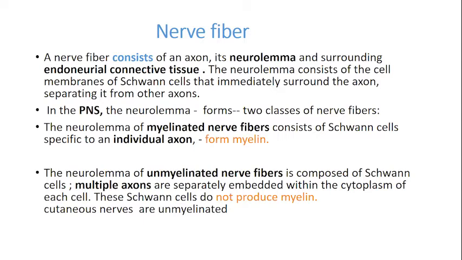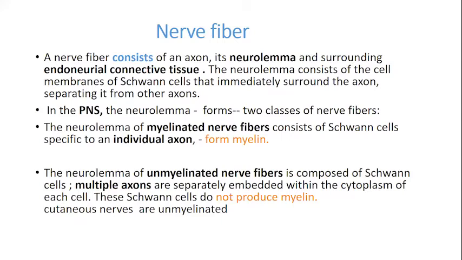This axon is covered by the neurolemma, just as we have the sarcolemma and the coverings of the cell membrane of all the organs. This is what we call the neurolemma, and outside that is the surrounding endoneurial connective tissue. That is, the nerve fiber is the smallest component of a nerve, and it is covered by the endoneurium. This neurolemma consists of the cell membranes of the Schwann cells, and it immediately surrounds the axon, separating it from the other axons.